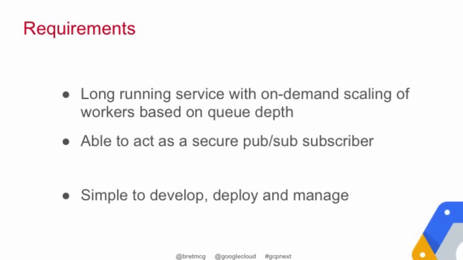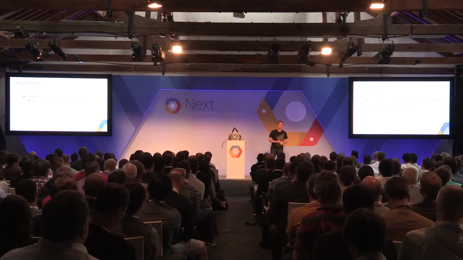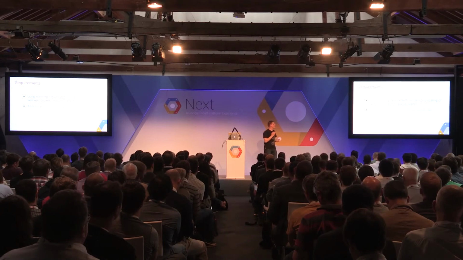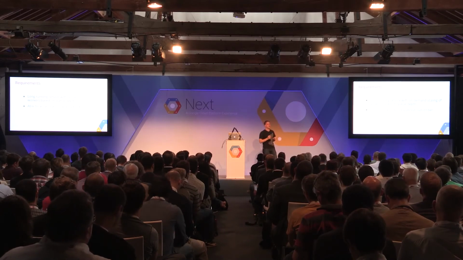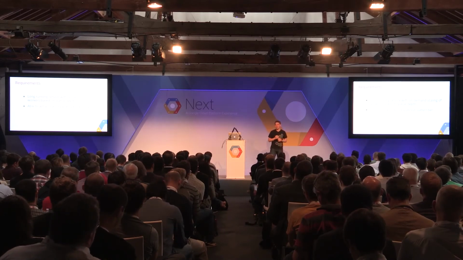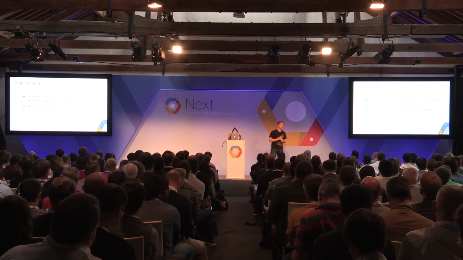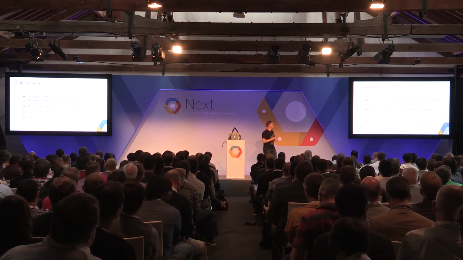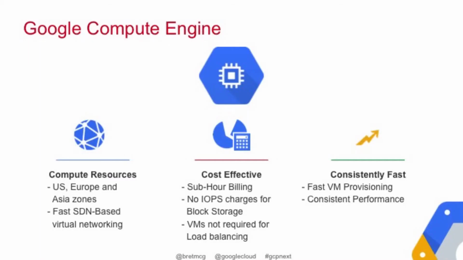So we wanted to have the ability for long-running services and being able to scale. We wanted to have a secure subscriber and publisher to the Cloud PubSub topics. And we wanted to have a simple way to develop and manage these extractors and stitchers.